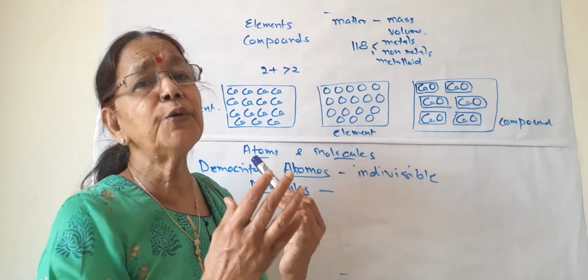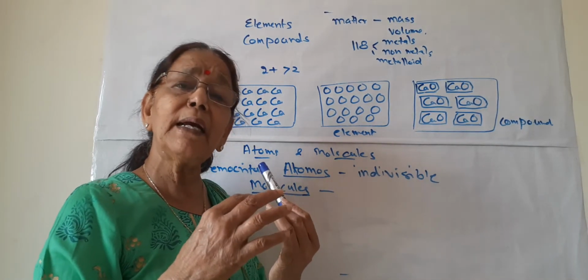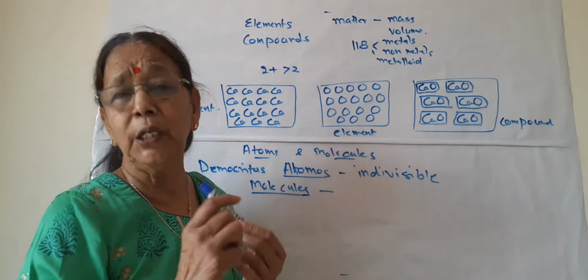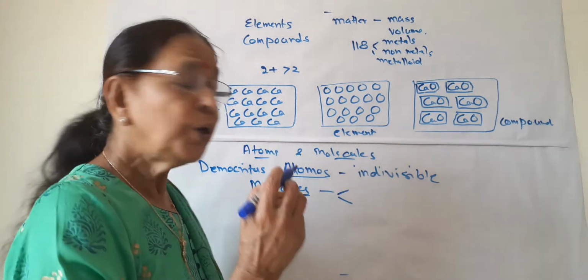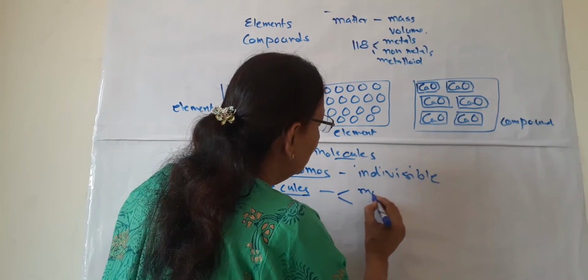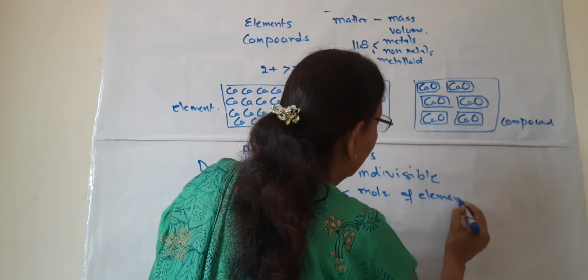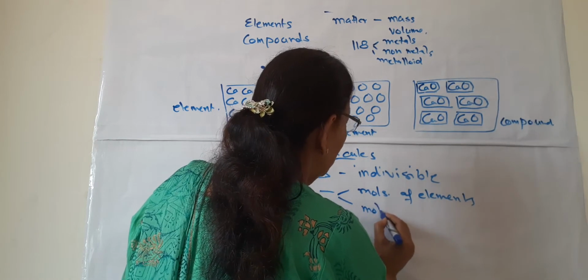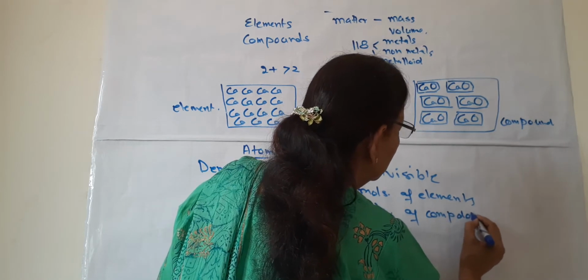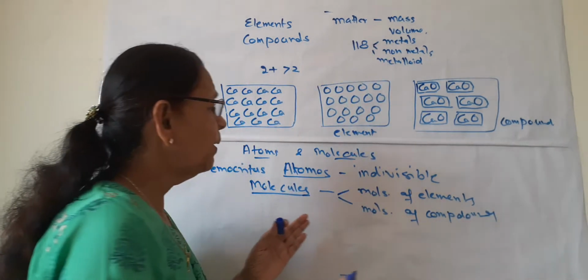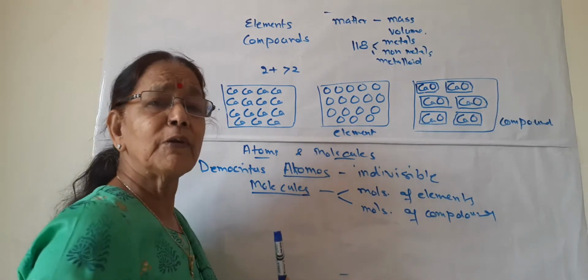Two or more than two atoms combine together by chemical reaction to form a molecule. And this molecule again can be of two types: molecules of elements and molecules of compounds. Now what is the difference between molecules of elements and molecules of compounds?